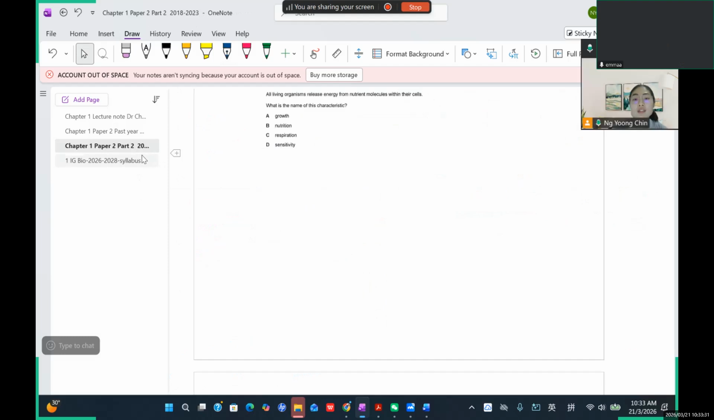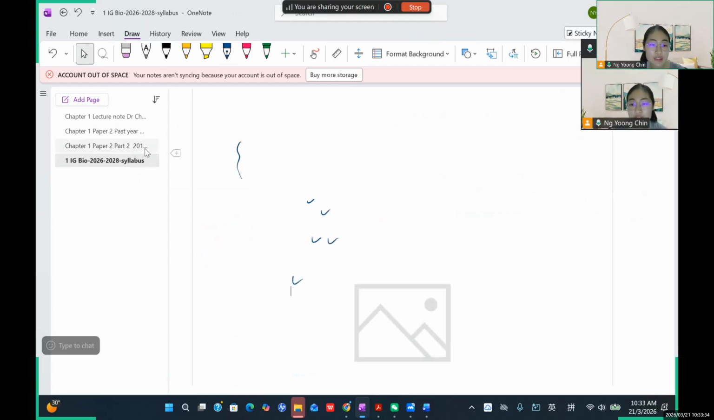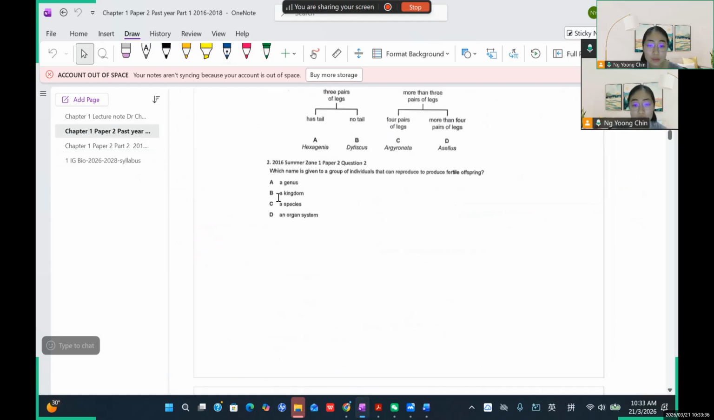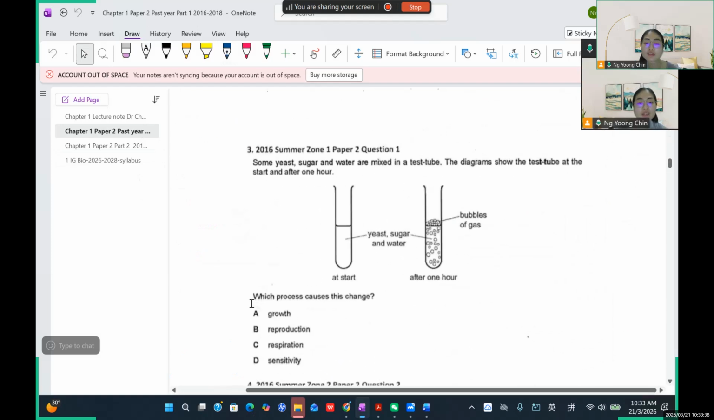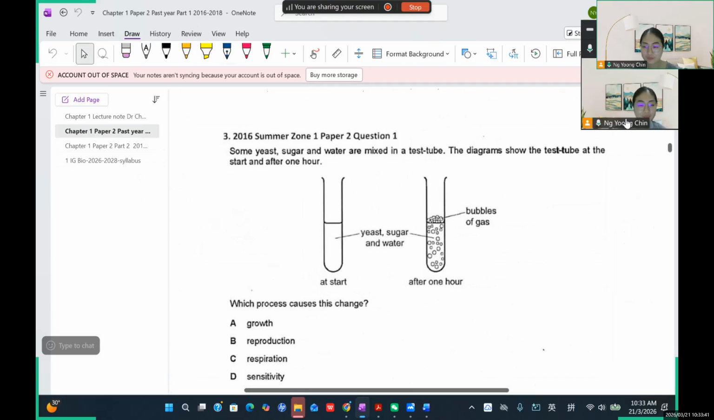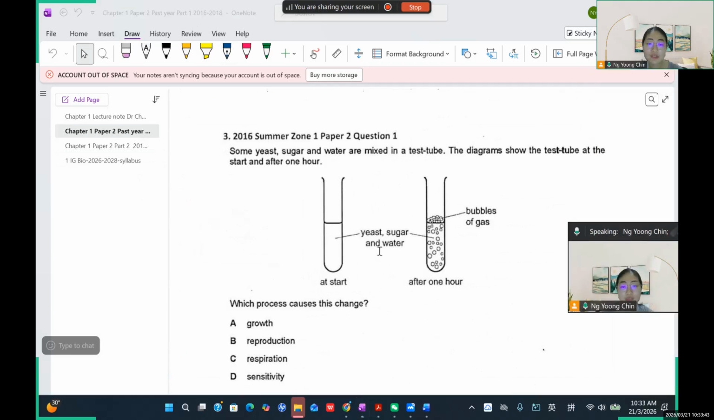This is for the IGCSE questions, the actual past paper. Let me show you. Take for example this one. Emma, let us read this question together. Some yeast, sugar, and water are mixed in a test tube. The diagram shows the test tube at start and after 1 hour. You can see this is the yeast, sugar and water. Once you mix those components together, after 1 hour they can release bubble gas.